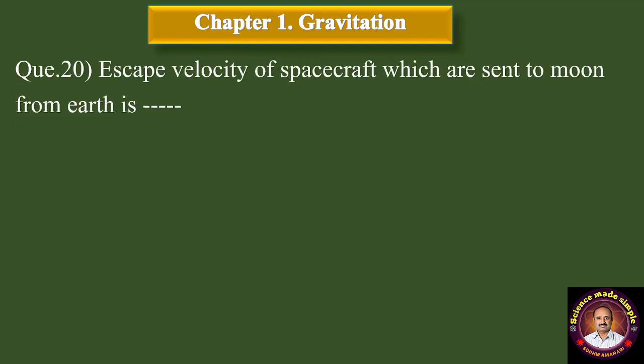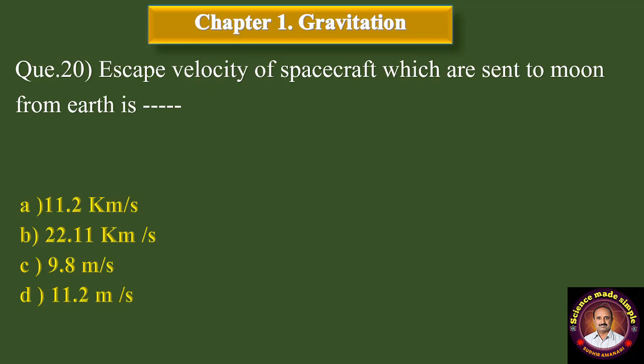Question number 20. Escape velocity of spacecraft which are sent to moon from Earth is dash dash. A, 11.2 km per second. B, 22.11 km per second. C, 9.8 meter per second. And D, 11.2 meter per second.